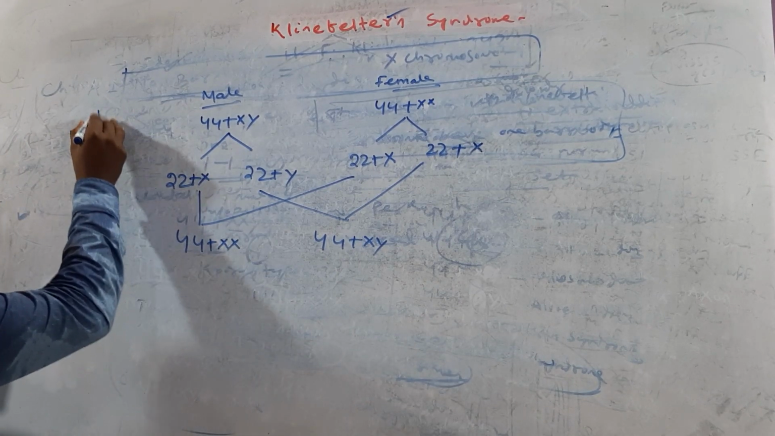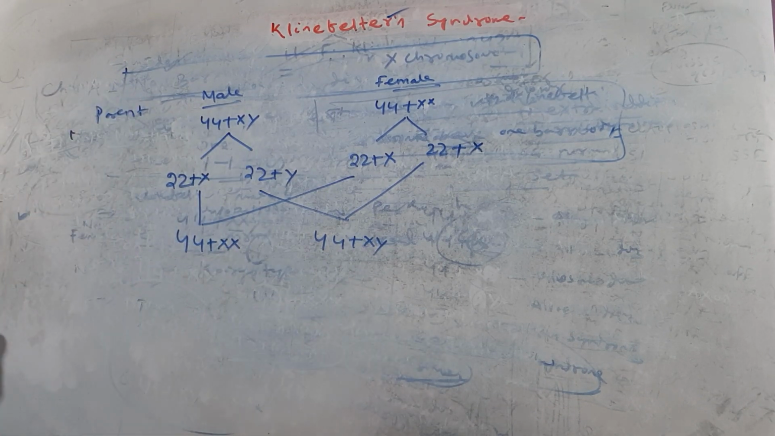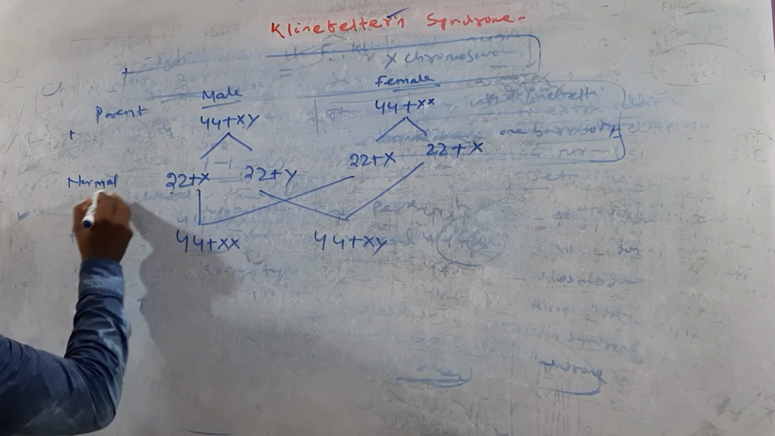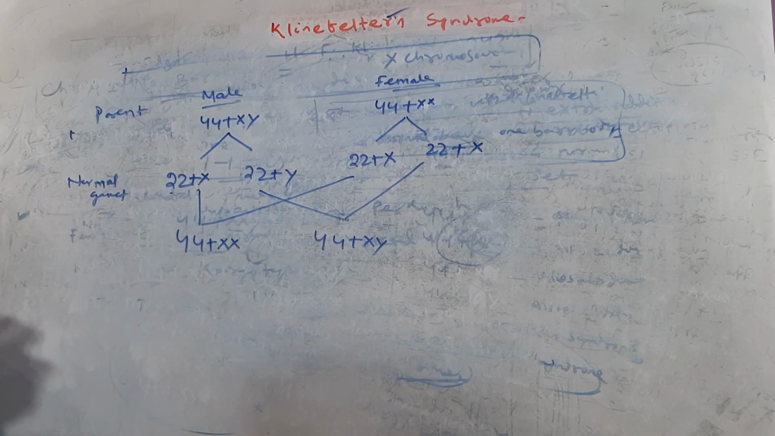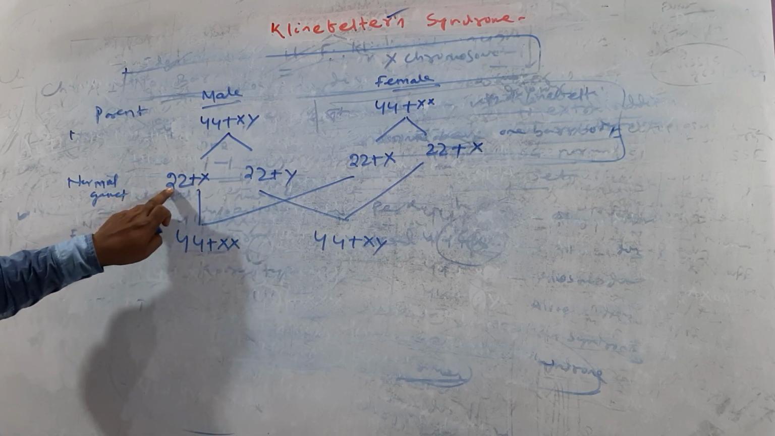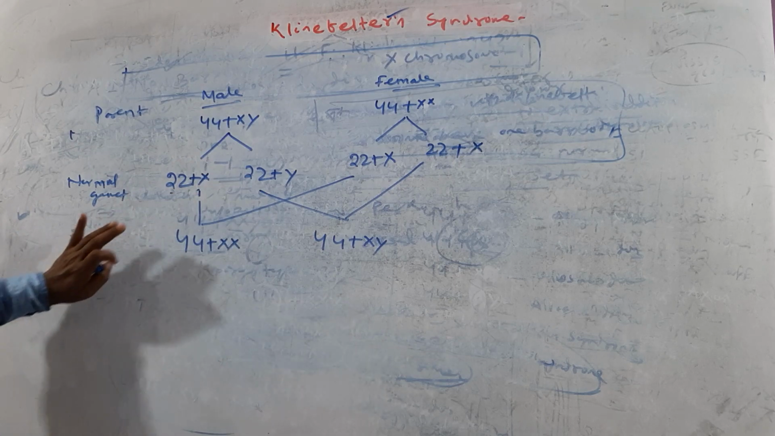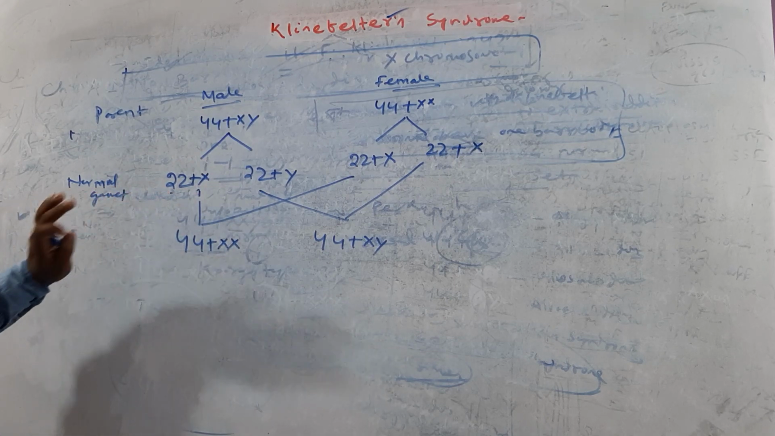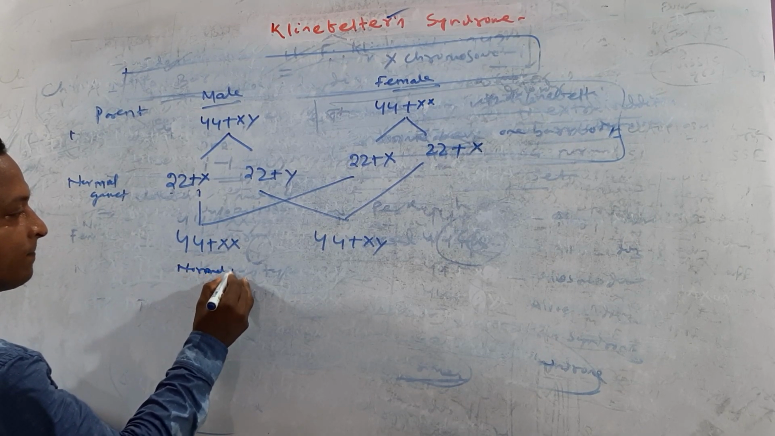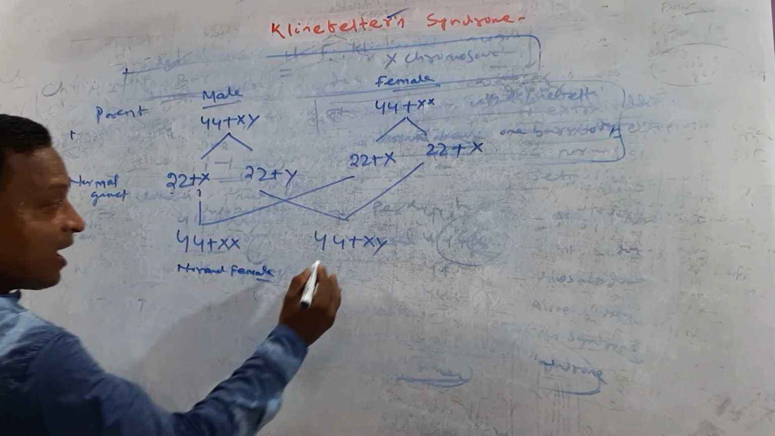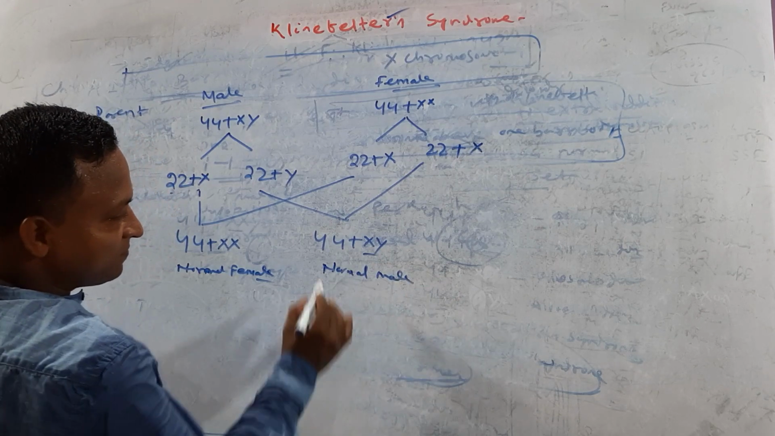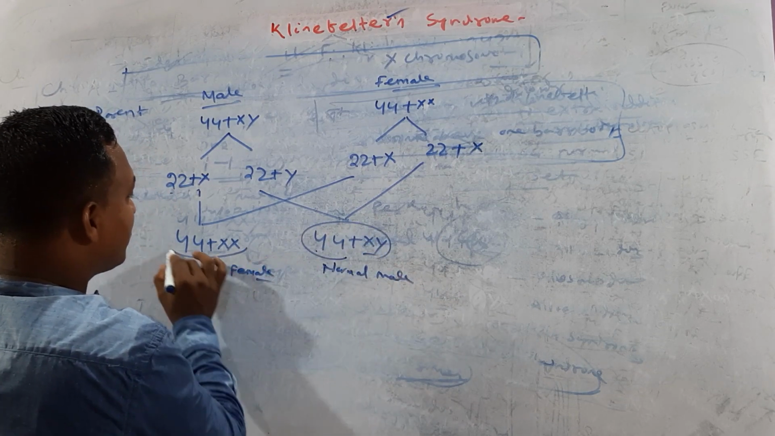These are the parents. Try to understand. This one is the normal gamete. You know a normal gamete contains 22 autosomes and one sex chromosome, so we can call it 23 in total in case of humans. Then you can call it a normal gamete. Normal XX means female, and this is a normal male with XY. Total 46 chromosomes here.